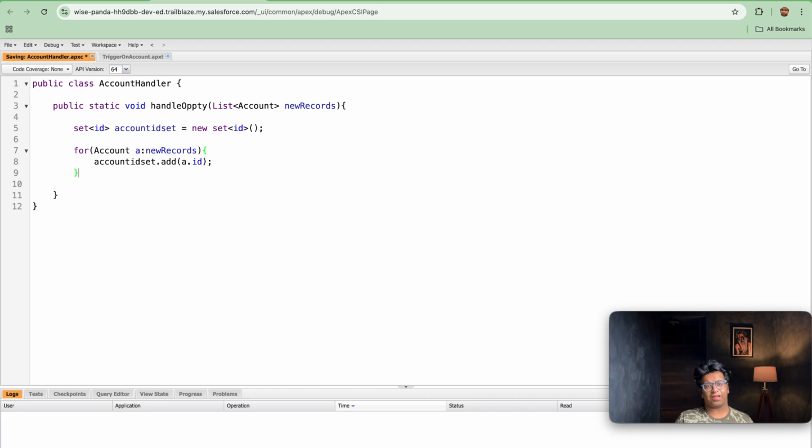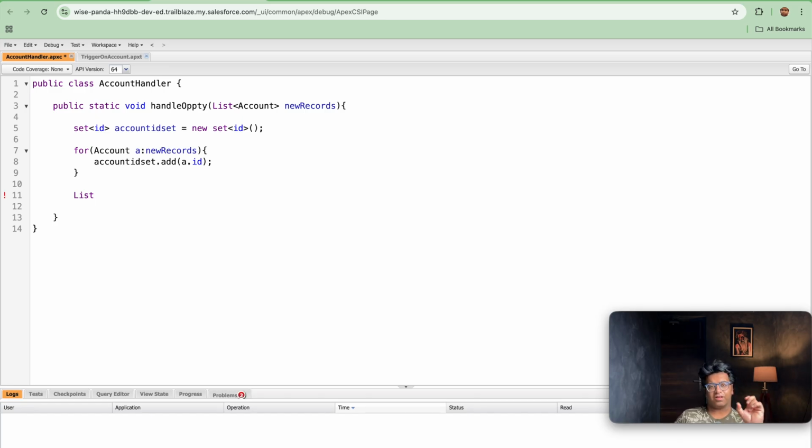Now you must be thinking, Trishu, next step is the query. Yes, exactly, we will be doing a query on Opportunity, since we need to fetch all the opportunities where the stage is not equal to Closed Won and the account ID is equal to this. So let's do the query. I have also created one field in order to test the trigger, that is Test Created Date. Because the created date field is not editable, we will give a date 30 days back so that we can test the trigger. In the real scenario we will be using the created date only, since we are just practicing this trigger. So we have created one field on Opportunity, Test Created Date, that we will be using.